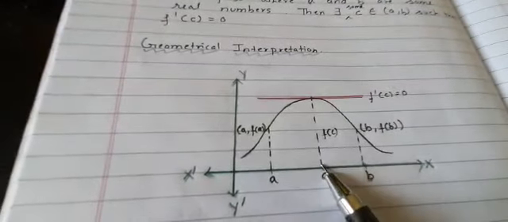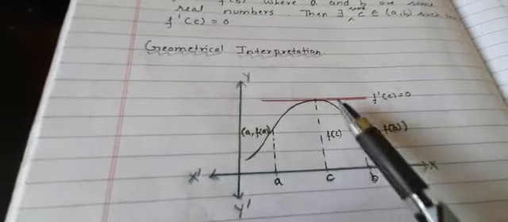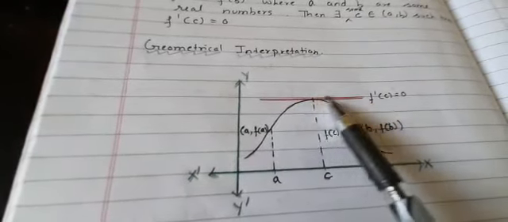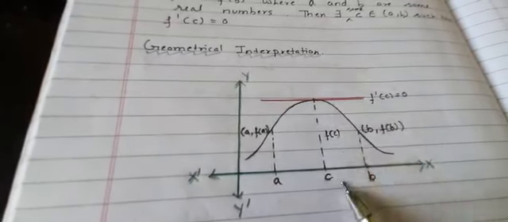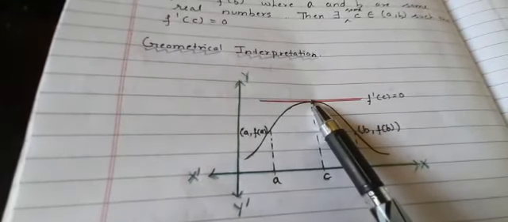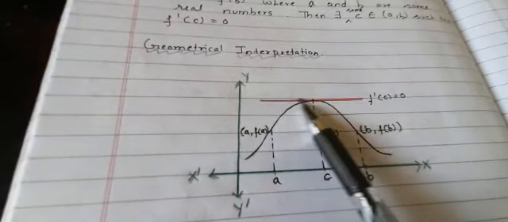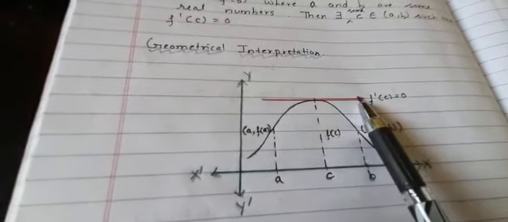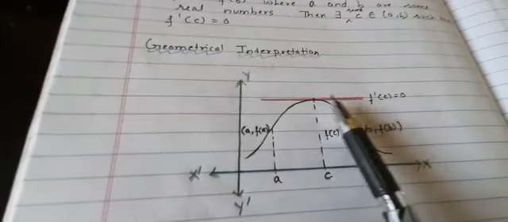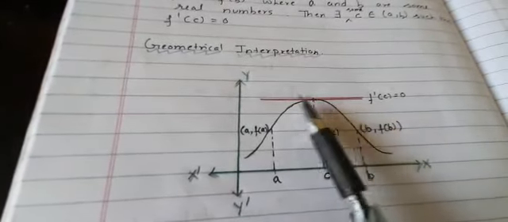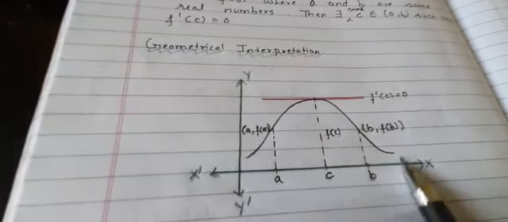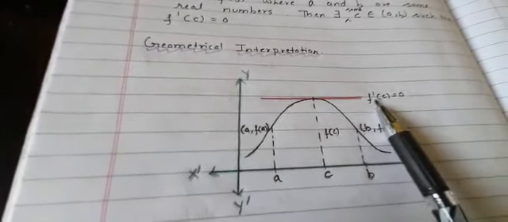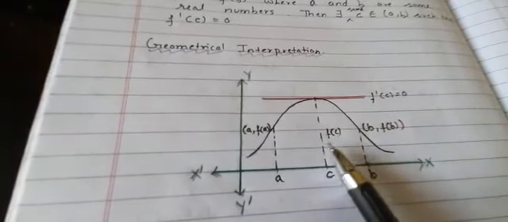So there exists some c between a and b where f dash c becomes 0, which means the slope at this point c, f of c, will be 0. That means this tangent will be parallel to the x-axis. When is the slope 0? When the tangent is parallel to the x-axis. Then its derivative is 0. f dash c is equal to 0. So this is the geometrical interpretation.